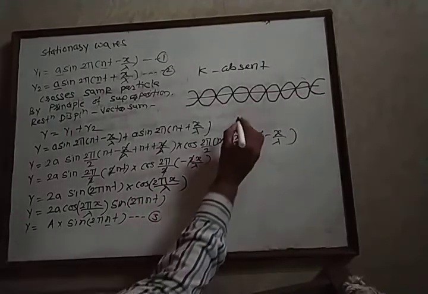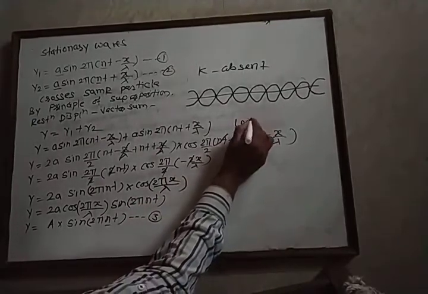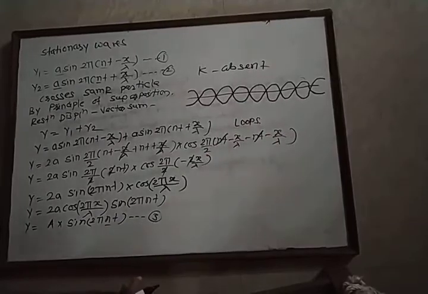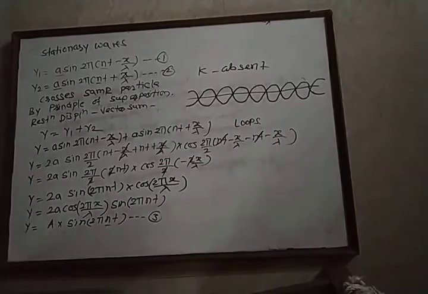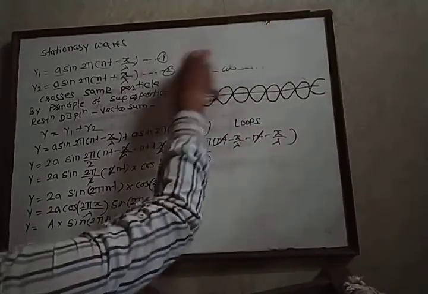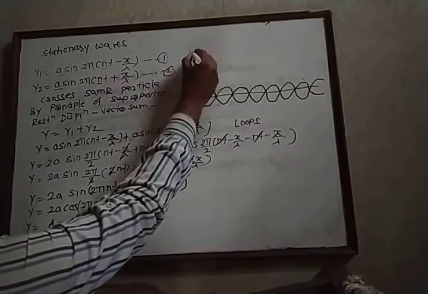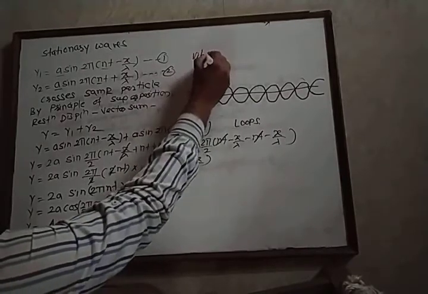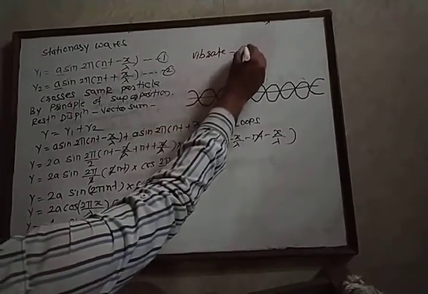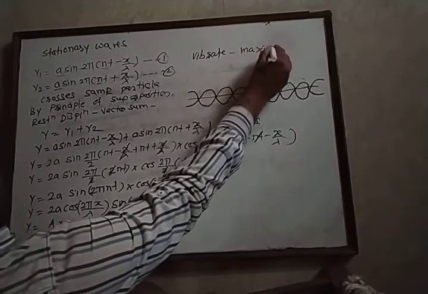When a stationary wave is generated, different loops are obtained. We can observe different loops on the string. When loops are obtained on the string, some particles vibrate with maximum amplitude.